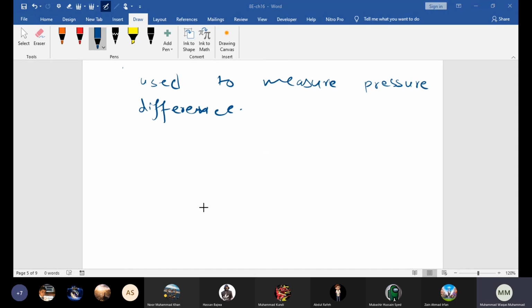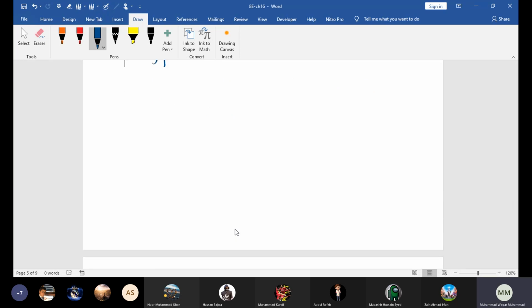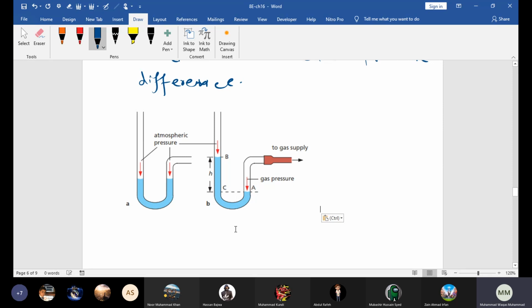Now, beta. As shown in this diagram, basically it consists of a U-shaped tube. Beta, see, when both ends are open to the atmosphere, it means atmospheric pressure acts on both sides as shown in this diagram. So the level of the liquid is the same on both sides, right? Because there's the same pressure on the liquid. Getting my point?